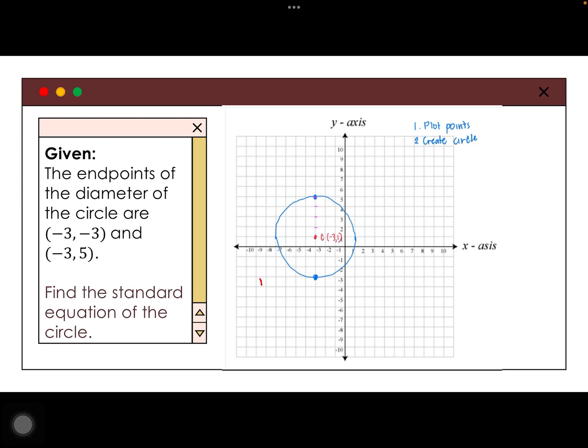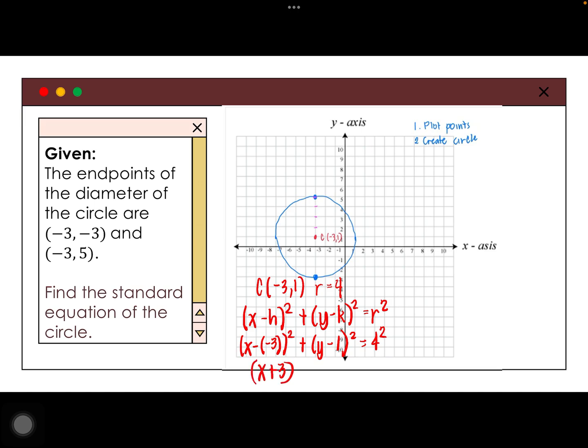So, balik lang tayo dito. Ang center is at negative 3, 1, while your radius is equal to 4. So, ang ating equation is simply (x minus h) squared plus (y minus k) squared is equal to r squared. Substitute, you have x minus... O, dahil negative 3 yan, don't forget parenthesis bago i-square. For the y, we have y minus just 1, then square. And your r, sabi nga natin, is 4, then square. Final answer for the standard equation is (x plus 3) squared plus (y minus 1) squared is equal to 16.